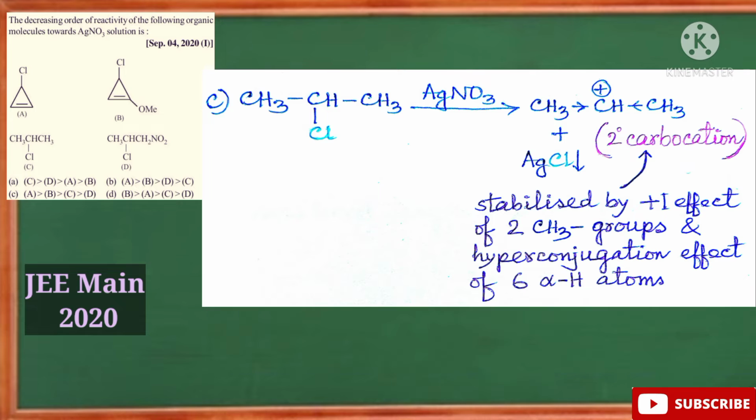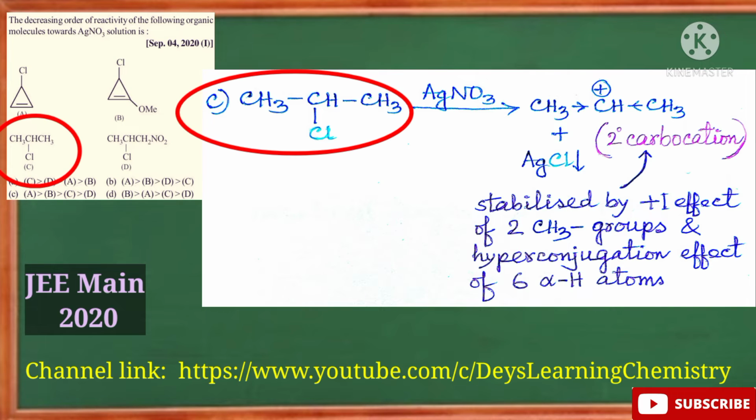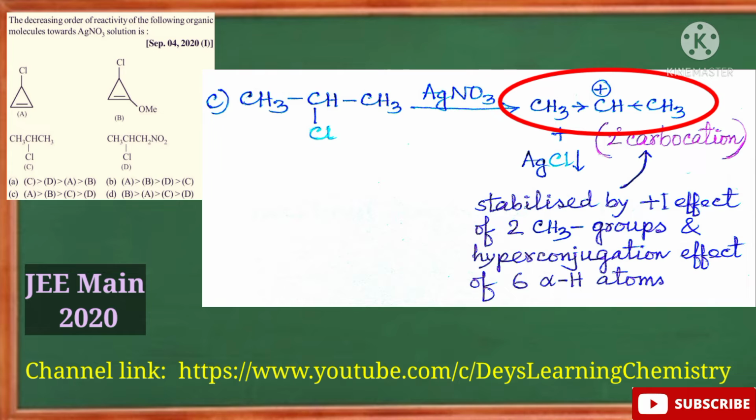Okay. Now let's move to compound number C. In this compound, when Cl- leaves the substrate to form the precipitate of silver chloride, this carbocation will be formed. And of course this is a 2 degree, that is secondary carbocation, and this carbocation is stabilized by the plus I effect of the methyl groups, and by hyperconjugation involving the 6 alpha hydrogens adjacent to the positively charged carbon, right?